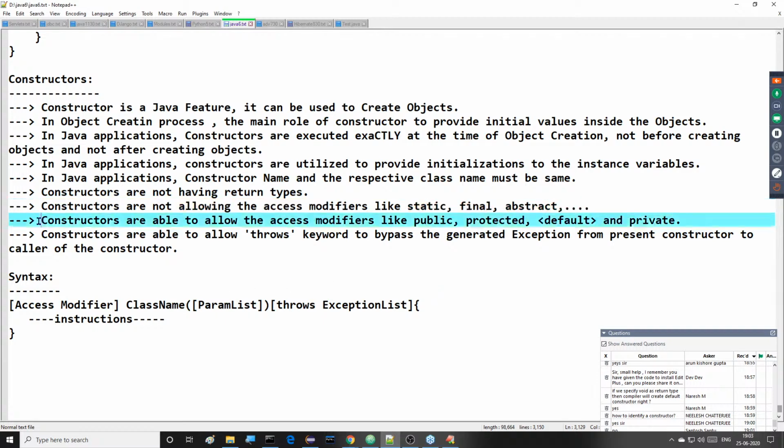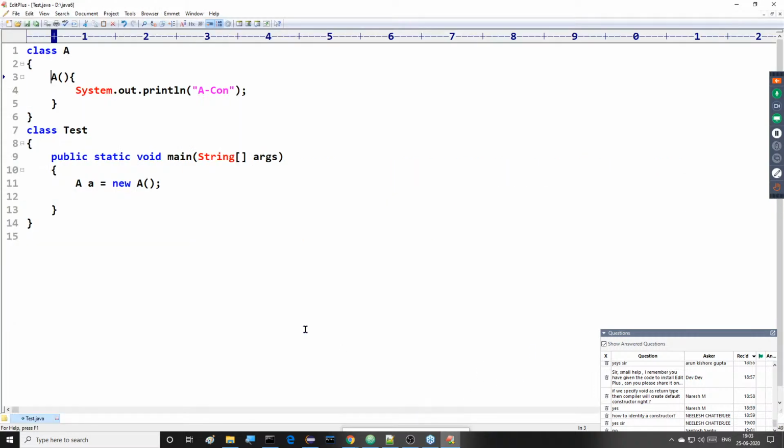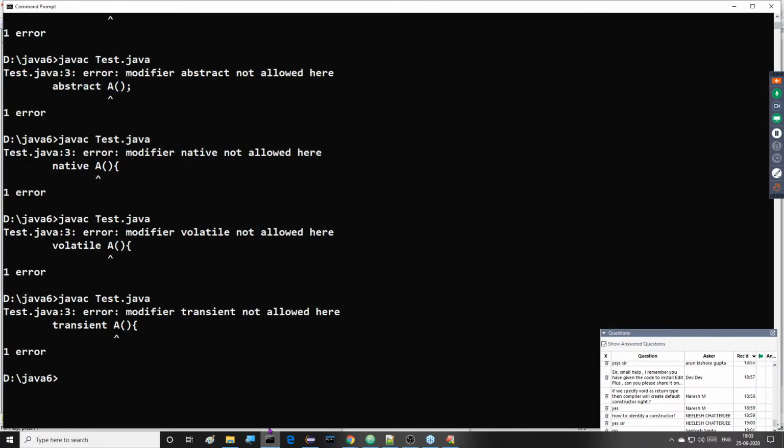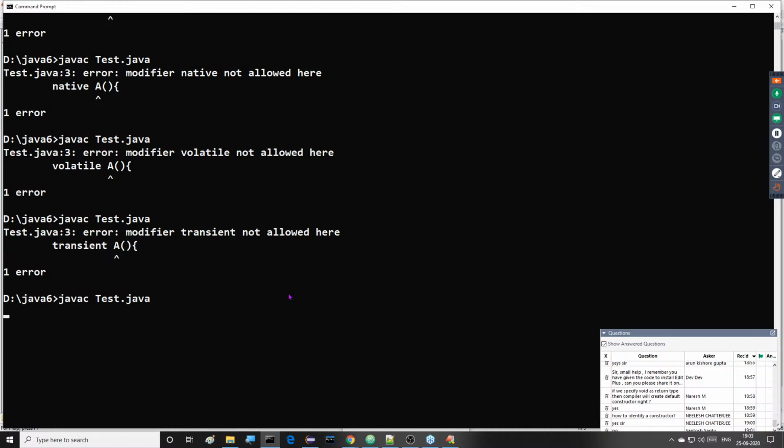Next, constructors allow which access modifiers? Public, protected, default, and private. So these many access modifiers are allowed inside our constructors. Let's observe this clearly. This is my constructor. I can declare it as public, no problem. If we declare it as public, we can access it in any number of locations. javac Test.java, no compilation error. That's the point we have to understand.